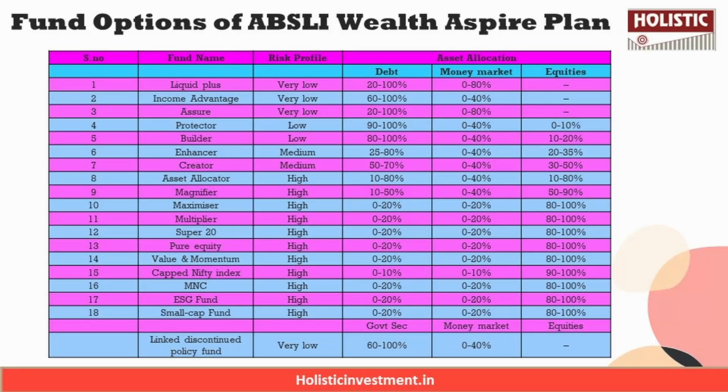So now let us move on to understanding the investment strategies and the fund options they offer for you to choose from. First, there are 18 fund options for you to choose from in this policy. As you can see from the screen, the fund options are the liquid plus fund, income advantage fund, assure fund, protector fund, builder fund, enhancer fund, creator fund, asset allocator fund, magnifier fund, maximizer fund, multiplier fund, super 20 fund, pure equity fund, value and momentum fund, capped nifty index fund, MNC fund, ESG fund, small cap fund, and there's also another linked discontinued policy fund.